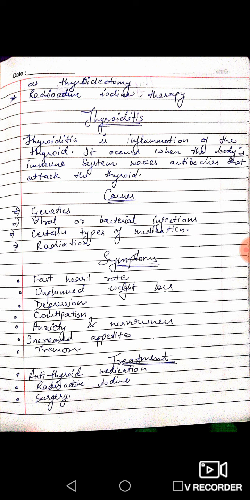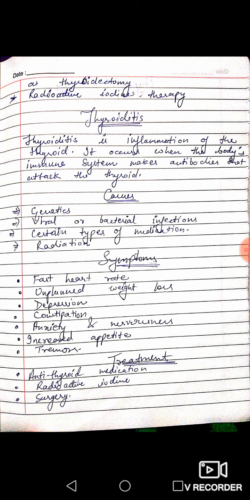Next disease is thyroiditis. It is also a thyroid disease, and in this term also the last four letters are itis, which means inflammation. So thyroiditis is basically the inflammation of the thyroid. It occurs when the body's immune system makes antibodies that attack the thyroid. Means in this, the body's immune system destroys its own healthy cells and makes antibodies to attack the thyroid cells.